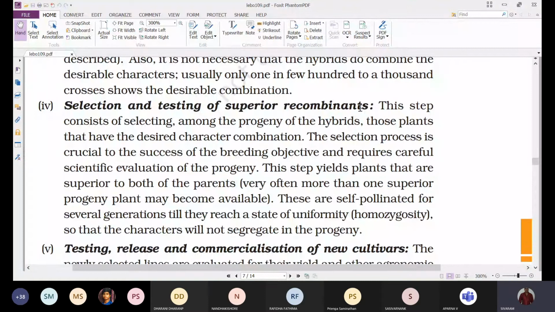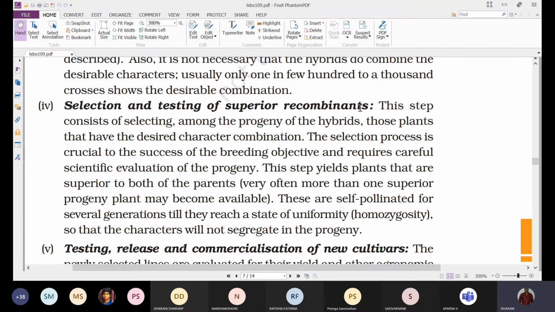But when you observe, the hybrid is showing both the characters of the parents. It is not showing any one parental character. It is showing both the characteristics of the parents. That's why we are saying superior recombinants. The new combinations we are calling recombinants.